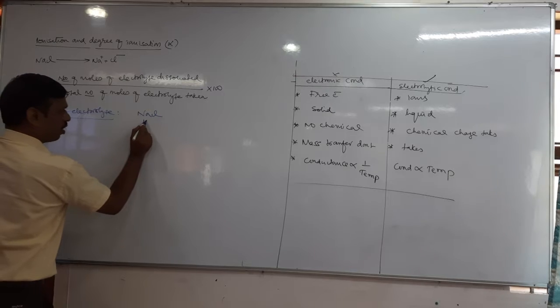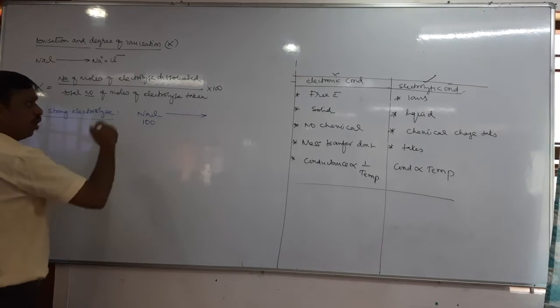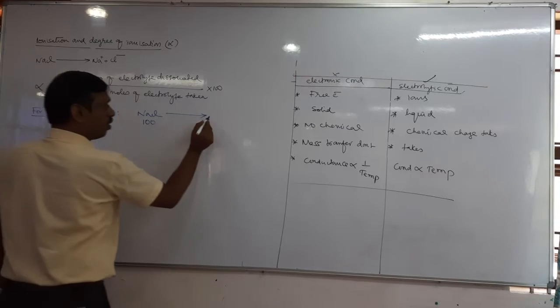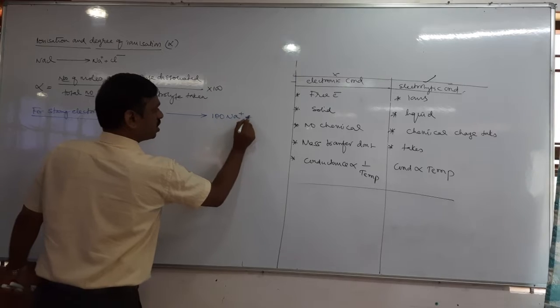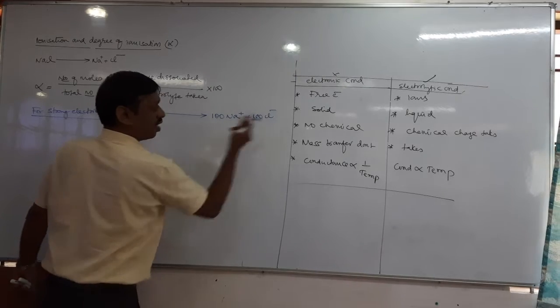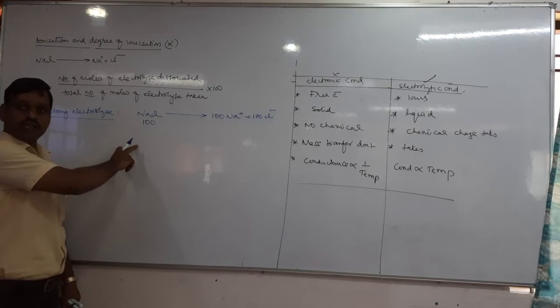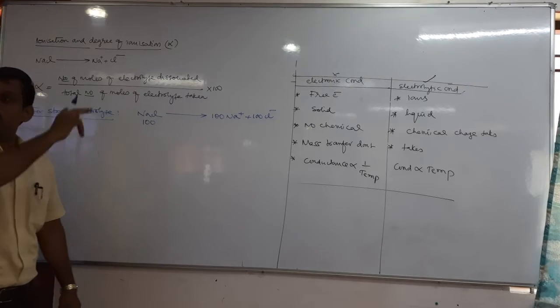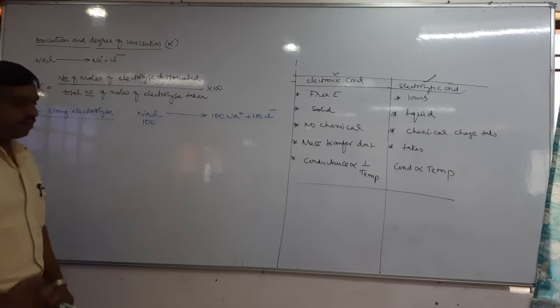If you take 100 moles of NaCl, since it is a strong electrolyte, out of 100 molecules, all 100 undergo ionization. It forms 100 Na+ ions plus 100 Cl- ions. Out of 100, all the 100 undergo ionization, giving 100 cations and 100 anions.